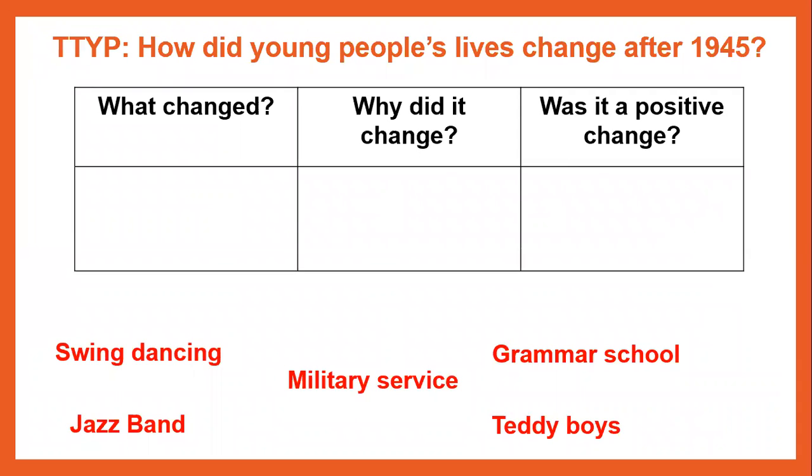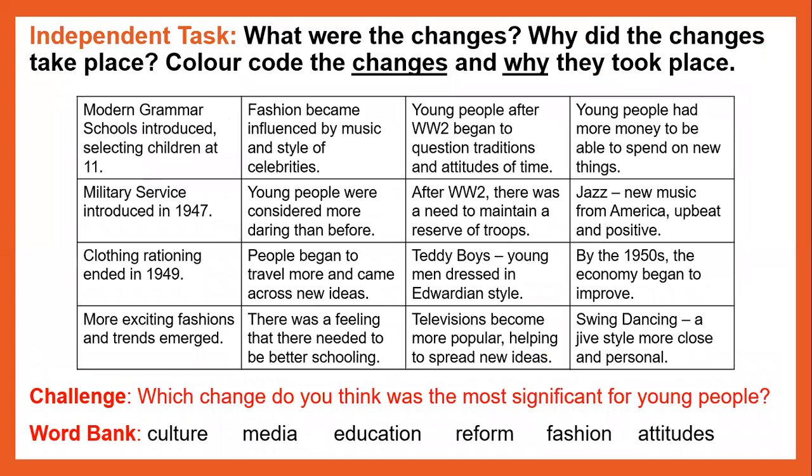So if you've got 3 grids here, you can ignore the third section for a minute because that'll be your second task. But for the first part of the task, I need you to sort out your statements into what changed and why they changed. So you've got some vocabulary there to help you if you need to. What changed and why they changed. Okay. You might want to pause the screen now and give yourself the opportunity to start doing the activity. And when you've finished, unpause and we will continue. Pause the video, please.